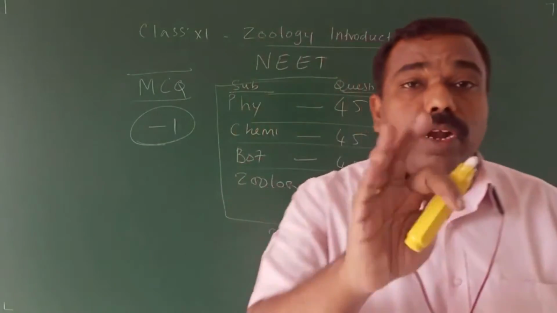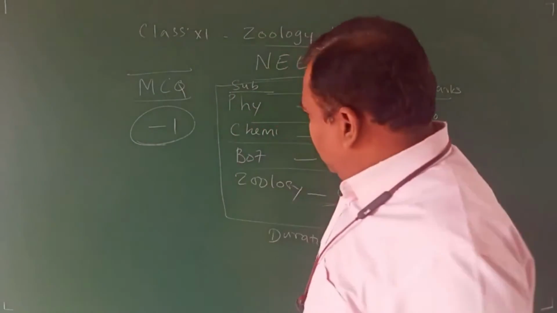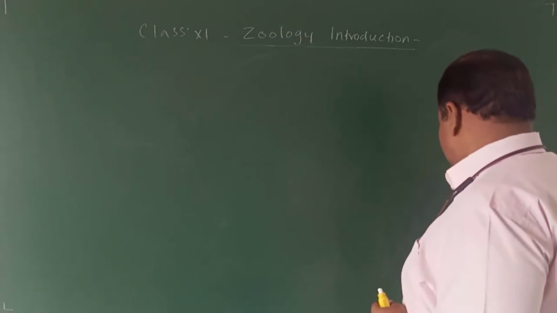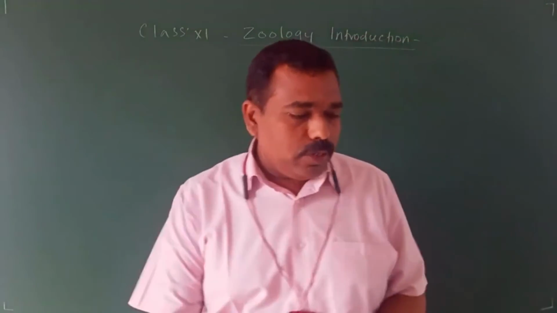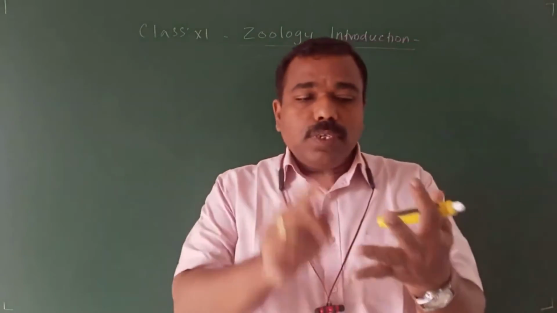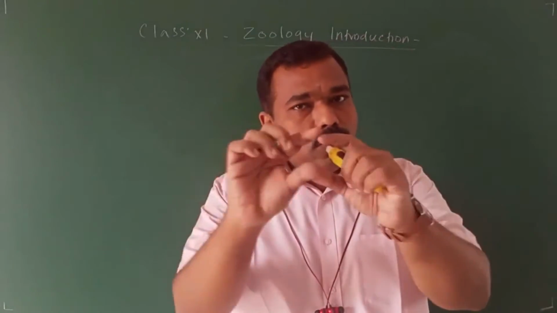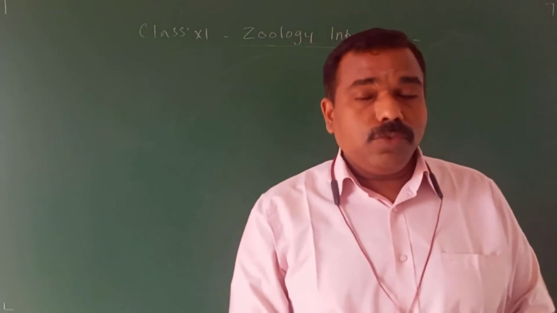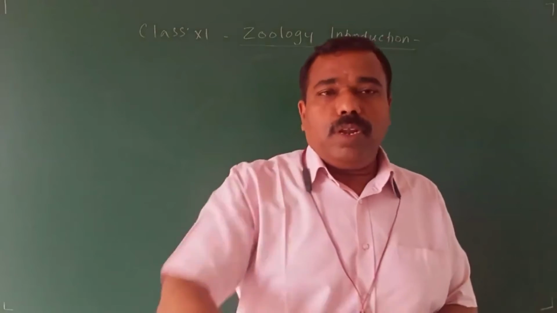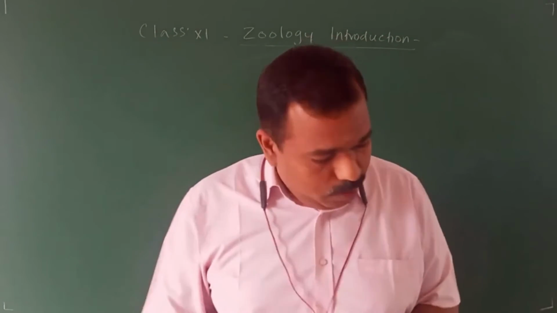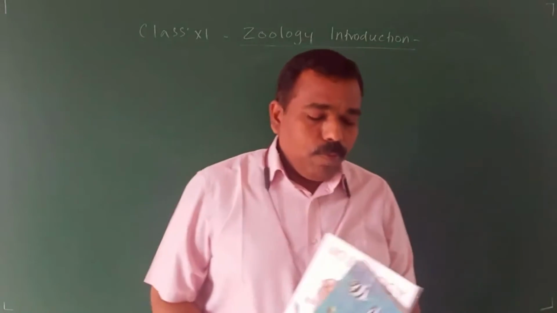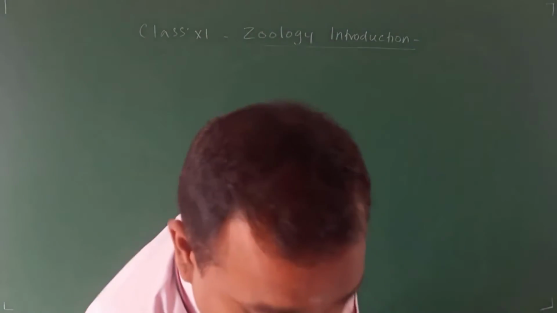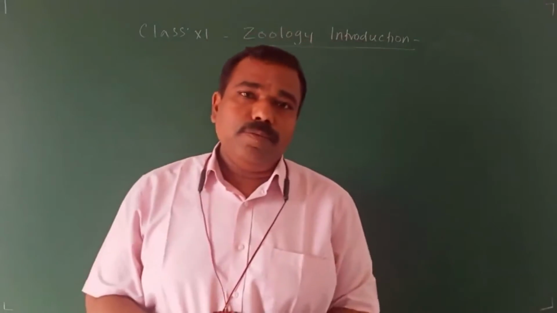Now, your doubt. Sir, is this book itself enough? What you said, volume 1 and volume 2 of your 12th standard zoology book, when compared to physics, chemistry, botany and zoology, biology is one subject, no? So biology is 90 marks, 90 questions: 45 zoology, 45 botany. Now, you may have a doubt: are these 2 books sufficient for the NEET examination to crack the marks?